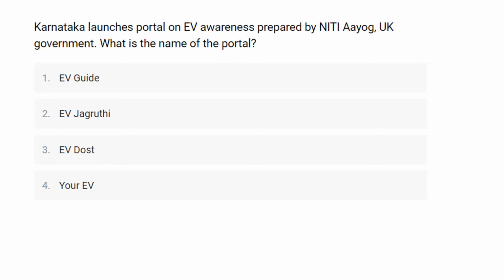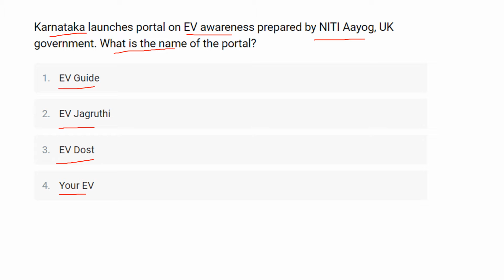Karnataka launches a portal for EV awareness prepared by NITI Aayog and the UK government. What is the name of that portal? So here in this question they are telling you that Karnataka launched a portal for EV awareness, which is prepared by NITI Aayog and the UK government, and what is the name of that portal? The first option is EV Guide, the second is EV Jagruti, the third is EV Dost, and the last one is Your EV.